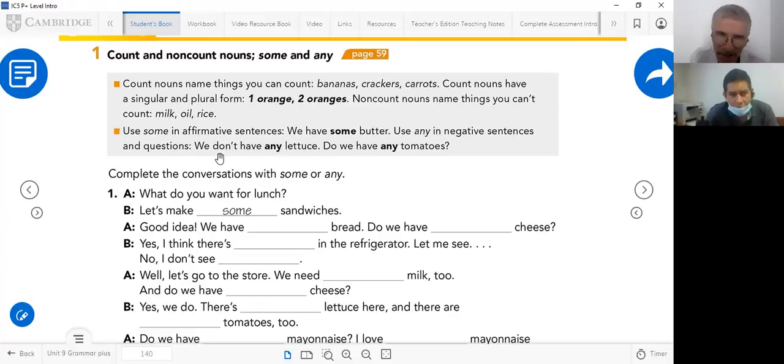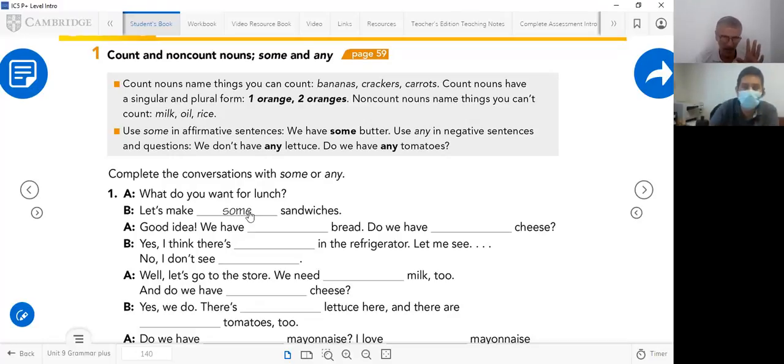You cannot say, we don't have some lettuce. No, not some. Some is for affirmative, any for negative. And in a question like this, do we have any potatoes? Any for a question, you see? Do you understand this? Is it clear?